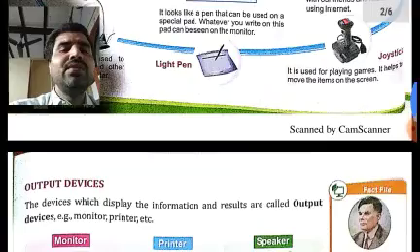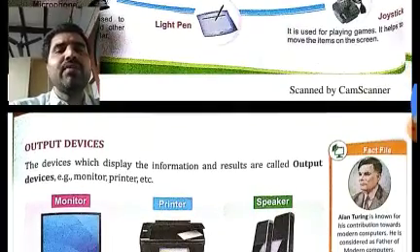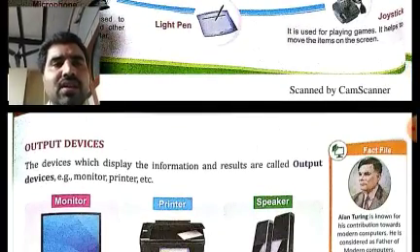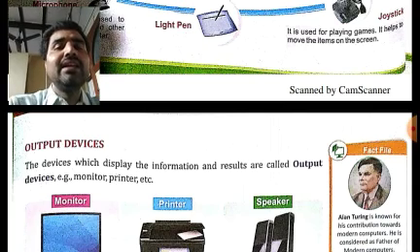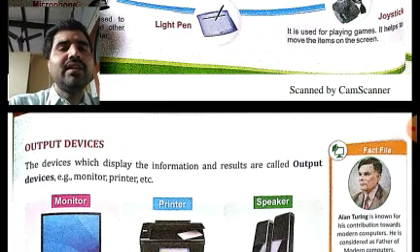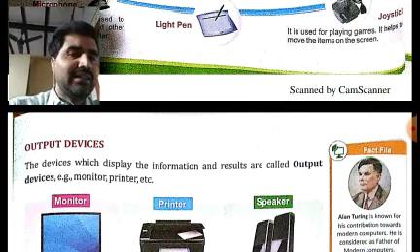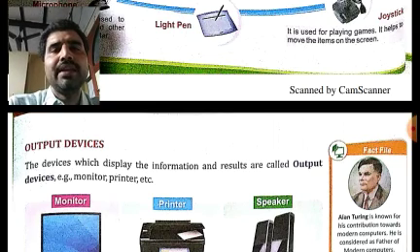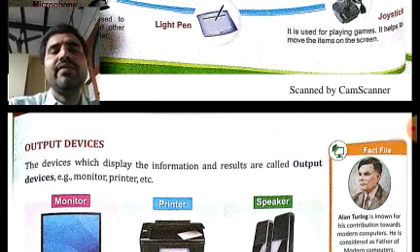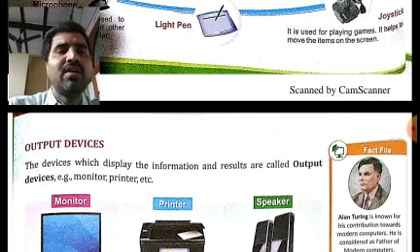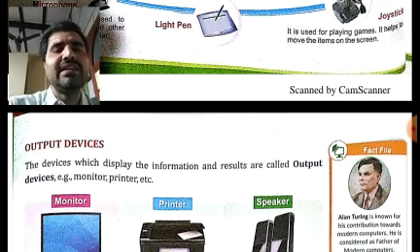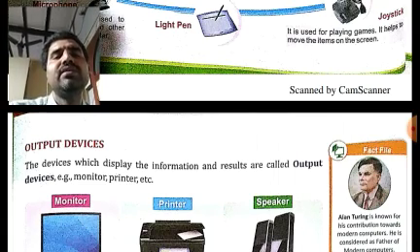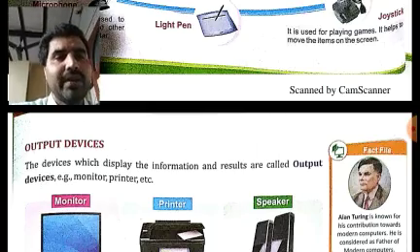Then output devices. Some question may again be asked from the output device definition also. What is the definition of output devices? The devices which display the information and results are called dash devices. What will come in the place of dash? You will write output devices. You have to choose that from the available options like input device, storage device, and output device. You will choose the correct option, which will be output device.